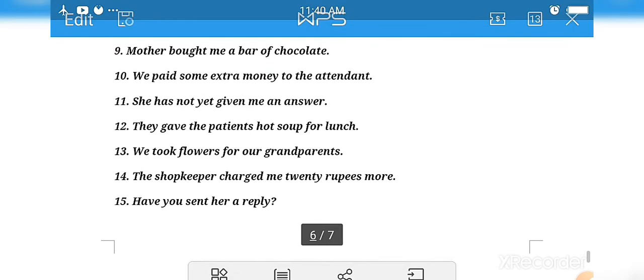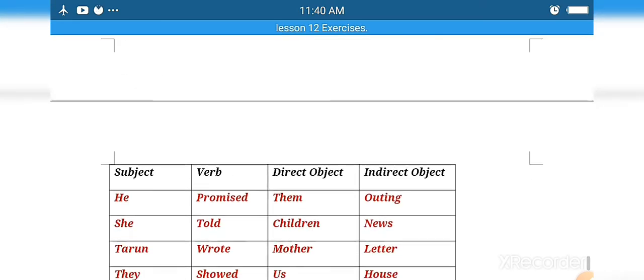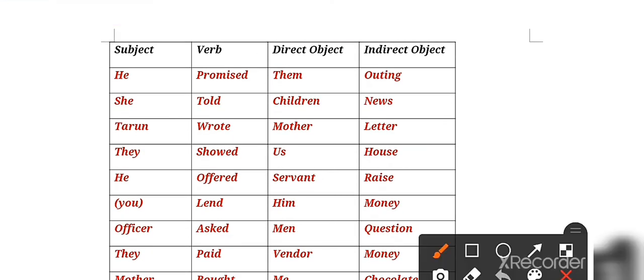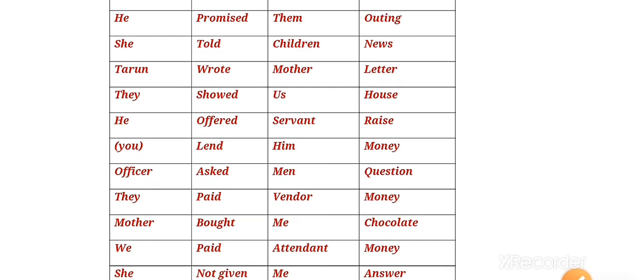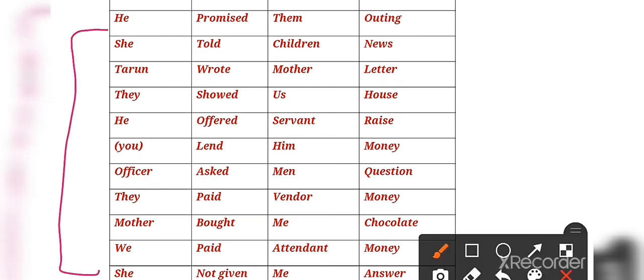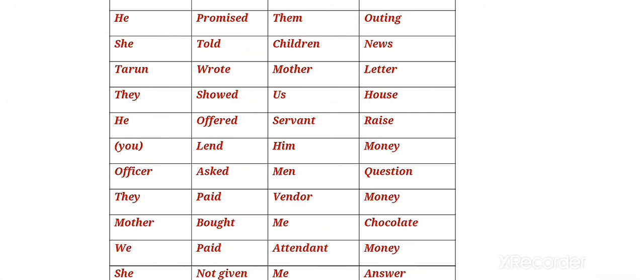So these are the 15 questions. Here you have to find out the subject, verb, direct object and indirect object. So the first answer will be he. All the subjects I mentioned here, of all 15. You can see that in this column all subjects are mentioned, then in this column all verbs, here all direct objects, and here all indirect objects.